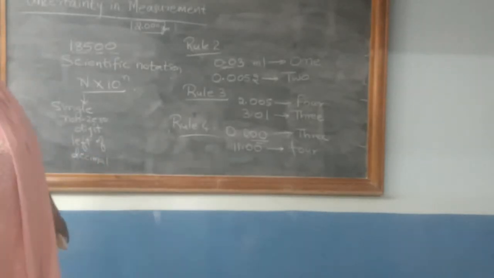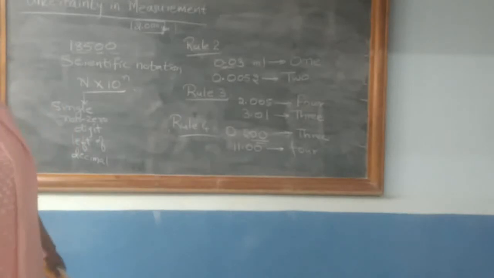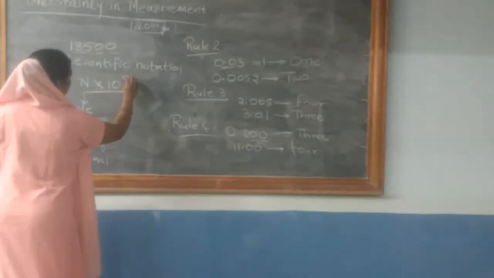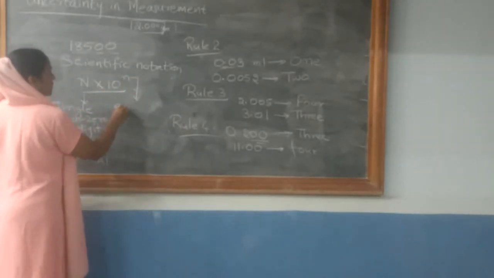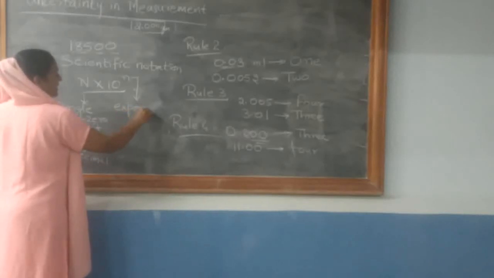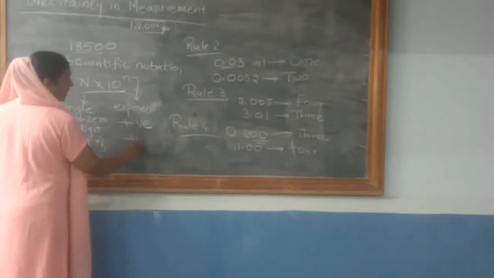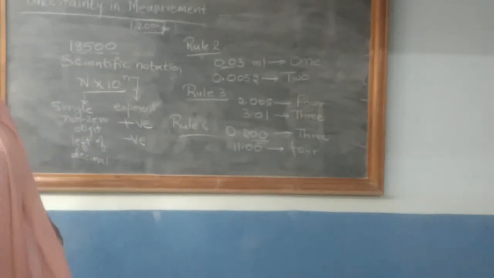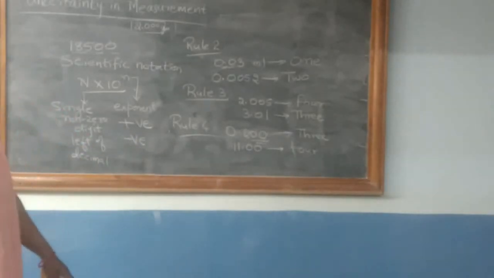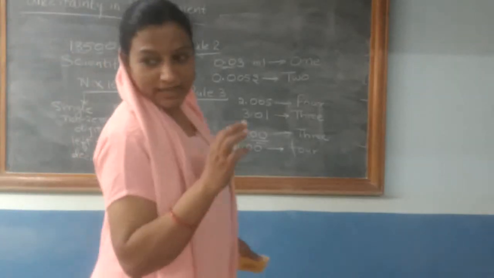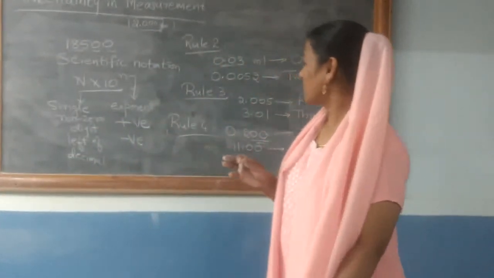And as you all know, small n will be an exponent of 10. Now this small n is an exponent of 10, and this exponent can be either positive or negative, or it can also be 0. So it can be either a positive integer, negative integer, or 0.